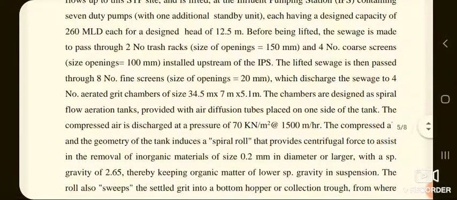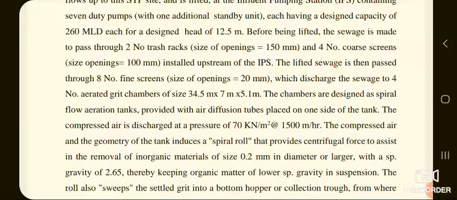The chambers are designed as spiral flow aeration tanks provided with air diffusion tubes placed on one side of the tank. The compressed air is discharged at a pressure of 70 kN per meter square at 1500 meter per hour.